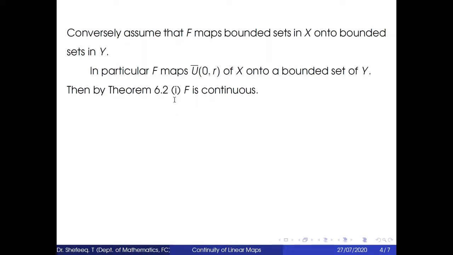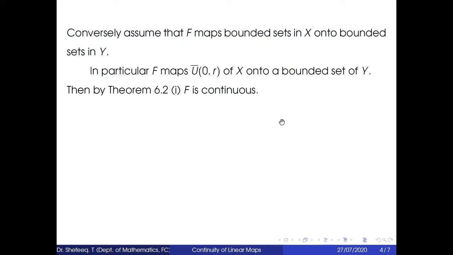This is the first condition of theorem 6.2. So a linear map from a normed space X to a normed space Y is continuous if and only if it maps bounded sets in X onto bounded sets in Y.